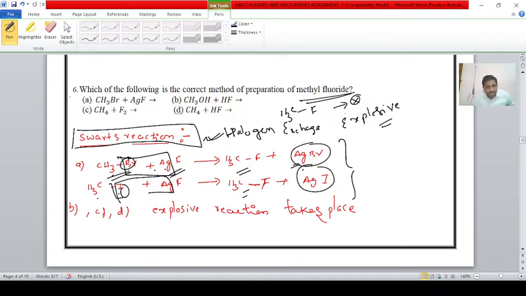The first option is correct, student: methyl bromide reacts with silver fluoride. Whereas in B, C and D, an explosive reaction will take place. Except the Swarts method, there is no method for the preparation of alkyl fluorides. Even though you can prepare them, an explosive reaction will take place. That's why we do not choose these methods.